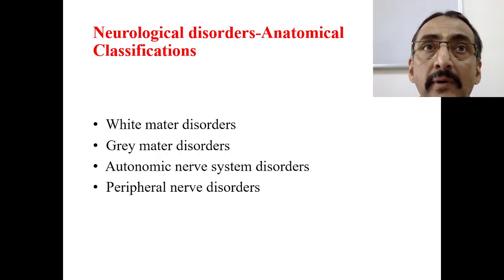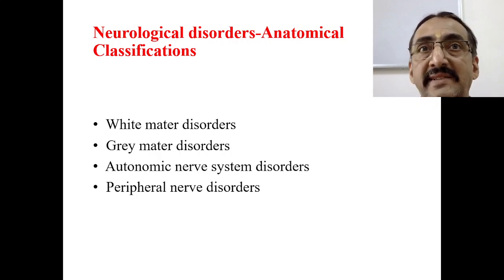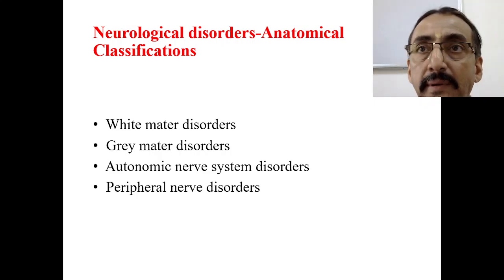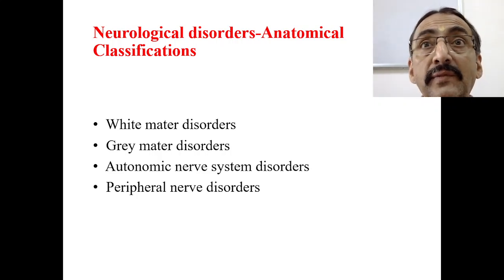The sensory cortex and motor cortex are nothing but accumulations of neuronal cells in one place. From there the axons come down and go up. So grey matter means the nucleus of the neuron.